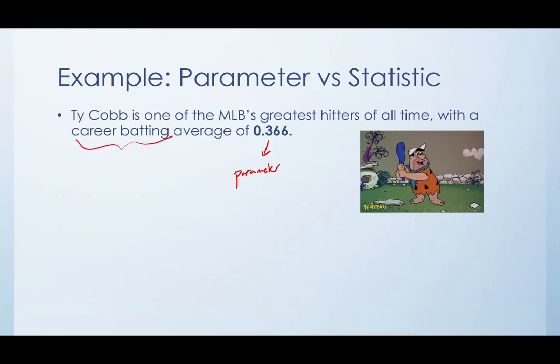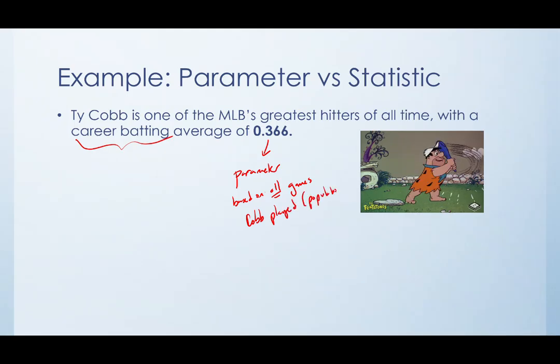So that takes into account every single at-bat that he had in every single game that he played. It consists of all the games that he's played, so this is based on all games that Ty Cobb played, which would be the population. So that's going to be a parameter.